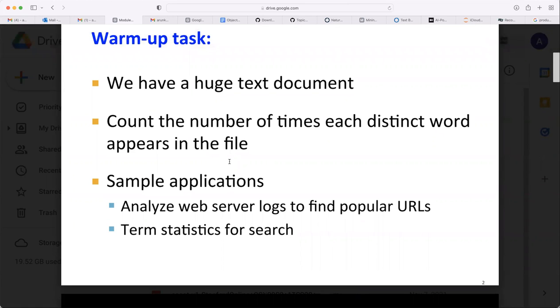So what is this problem? You are given a huge text document. Think that it is some 100 GB file. In your RAM, it won't sit, right? 100 GB file, will it sit? No, probably not. How big a RAM do you have? Anybody in this group? 16 GB, right?